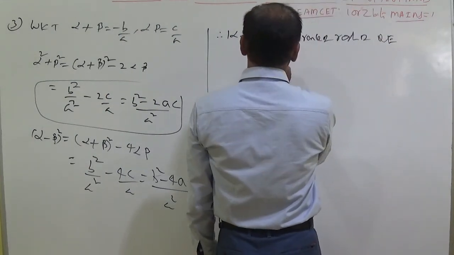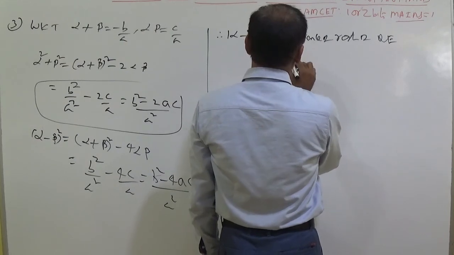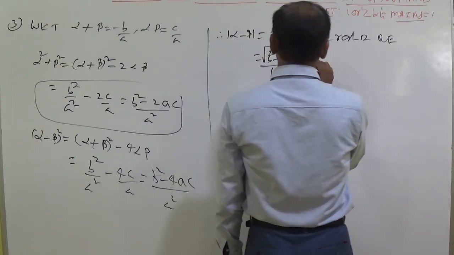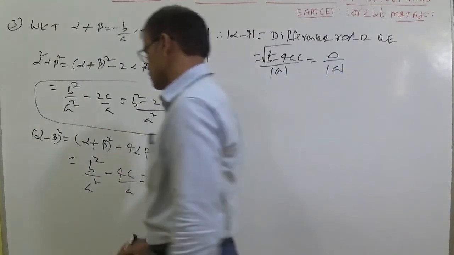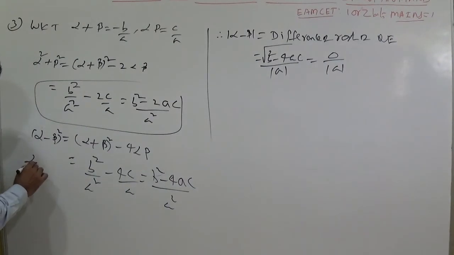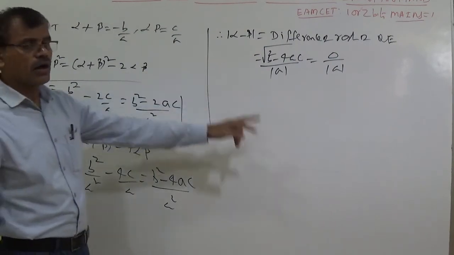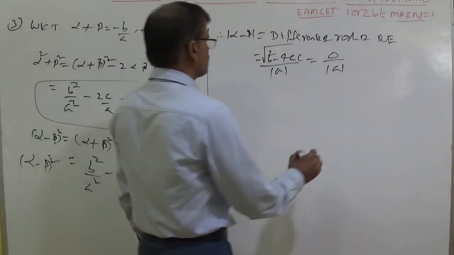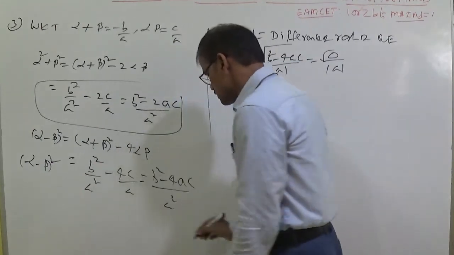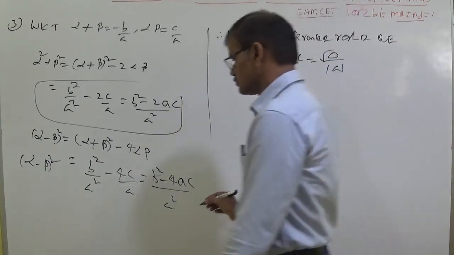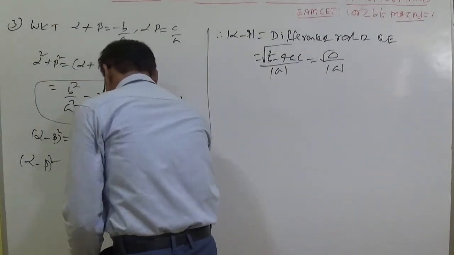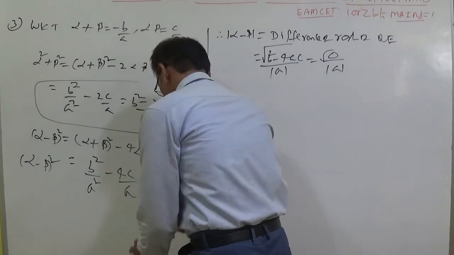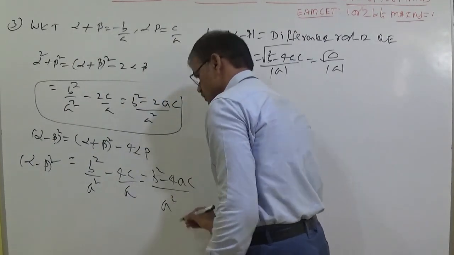You can write this one as root of b square minus 4ac by mod a. Here I am writing alpha minus beta whole square. If you need mod alpha minus beta, you can write this one as root delta by mod a, because this is a square in the denominator.